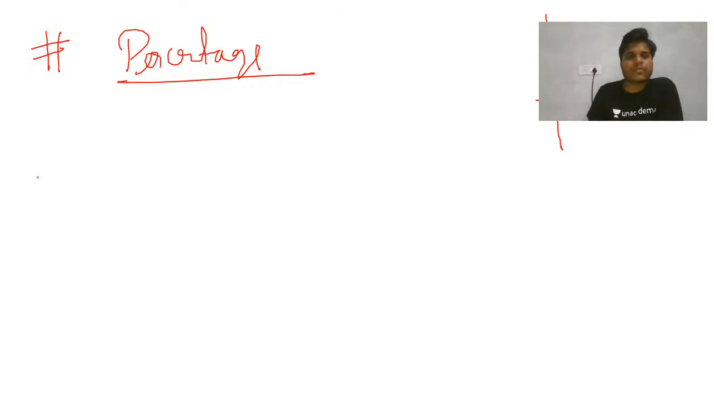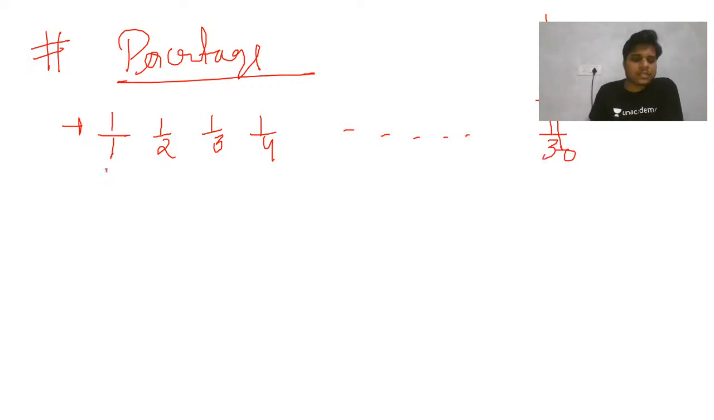For the percentage thing, the first very important thing is you all must know all these conversions up to 1 by 30. What does it mean? This is 100%.